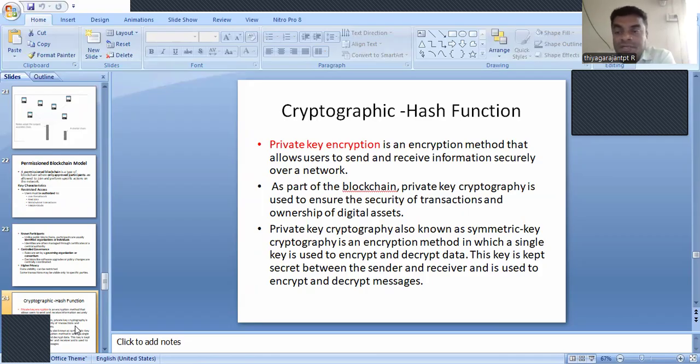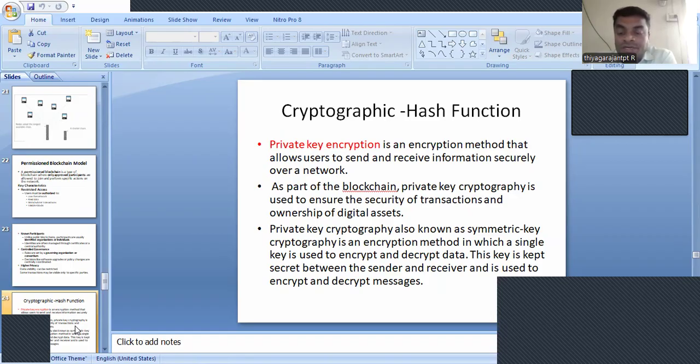Encryption is the process of encrypting the data and sending it from one user to another user, or from A to B. At the time of receiving the data, the receiver is going to decrypt the data, that is, they need to access the original data. So if you want to retrieve the original data that was previously encrypted, it has to be decrypted, and then the receiver can access the data.